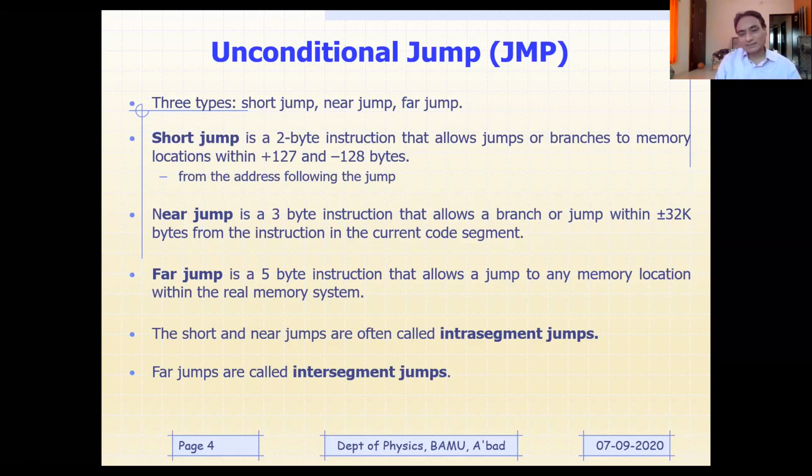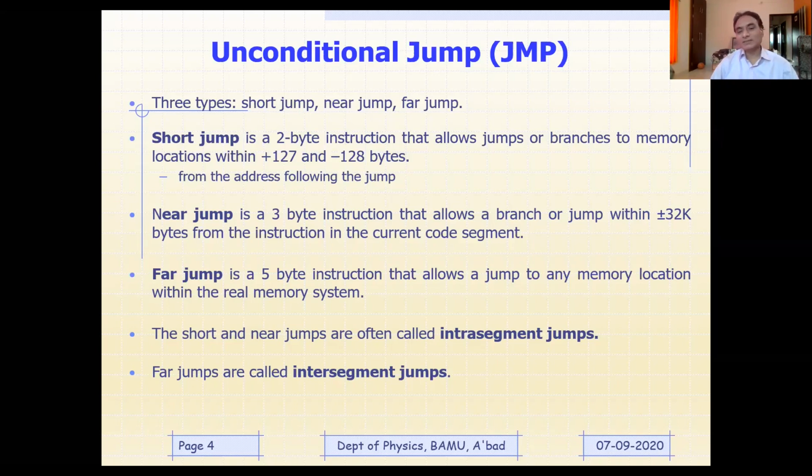You need a segment address as well as an offset address. For the segment address, how many bits do you need? 16 bits. For the offset address, again 16 bits. So 16 bits means 2 bytes. So 2 bytes would be for the segment address, and another 2 bytes for the offset address. So 2 plus 2, 4. And 1 byte should be for the opcode. That is why far jump is a 5-byte instruction. Out of these 5 bytes, 1 byte is the operation code, another 2 bytes are the segment address, and the third 2 bytes are the offset address.